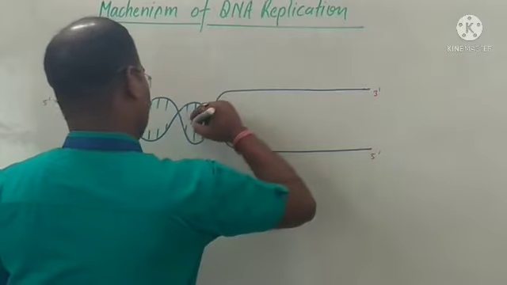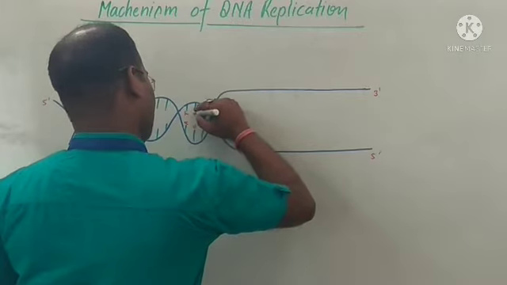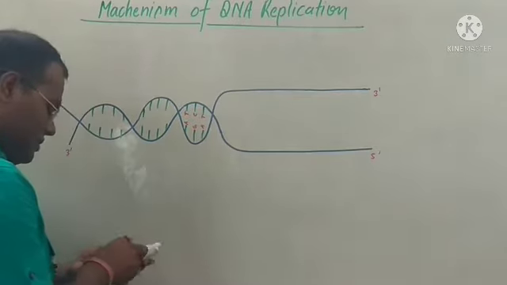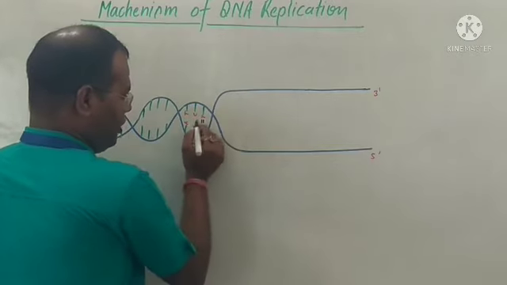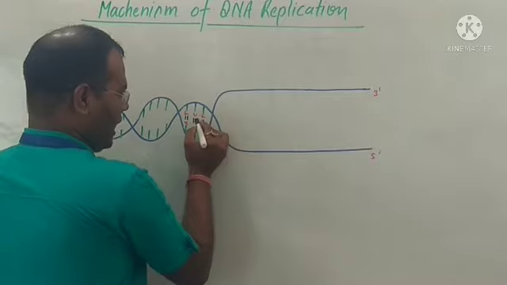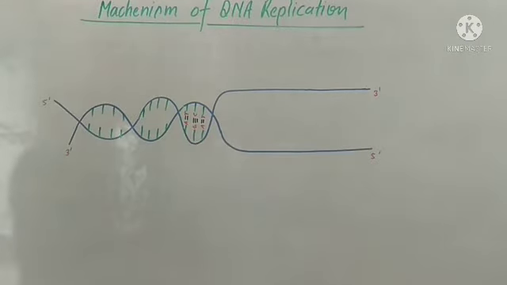You will write here also A, T, G, C, A, T. Label this diagram also: adenine and thymine are bound by 2 hydrogen bonds, and guanine and cytosine are joined by 3 hydrogen bonds.